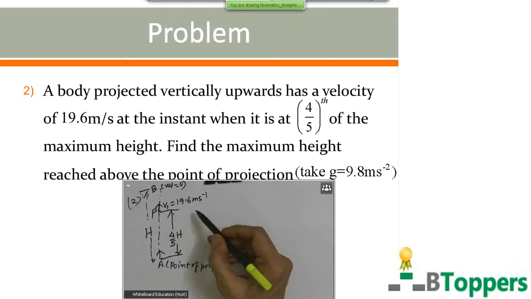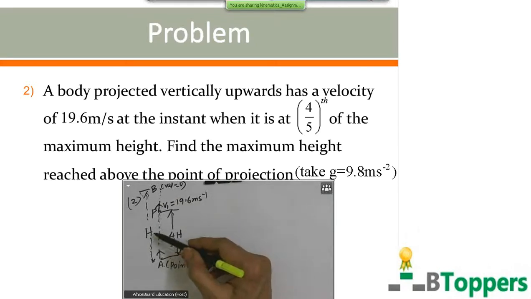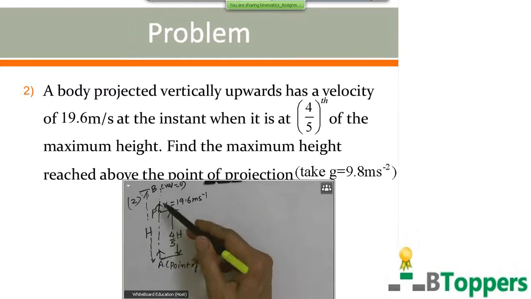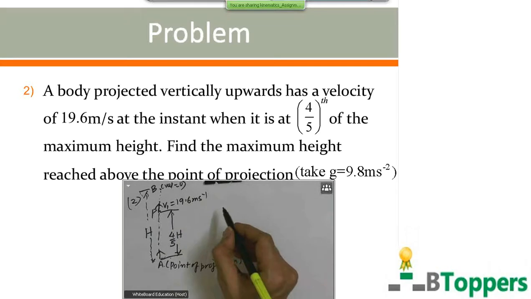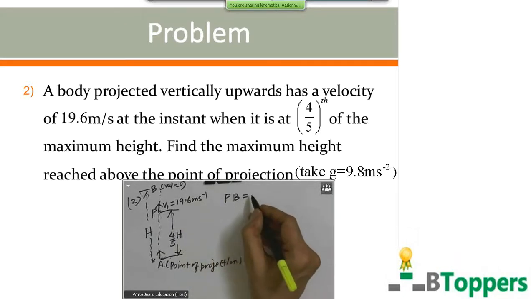So you can consider the motion from P to B. For motion from A to B, maximum height H is given by U square by 2G. The same way, maximum height reached above the point P can be written as V1 square by 2G. So the vertical distance from P to B is equal to V1 square by 2G.